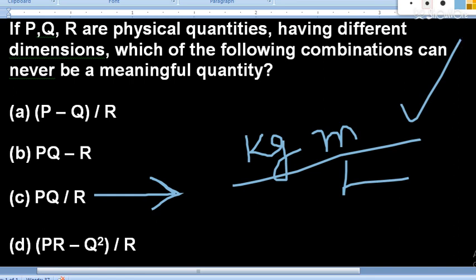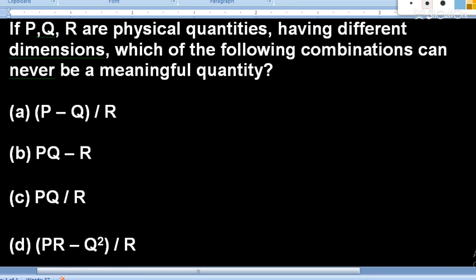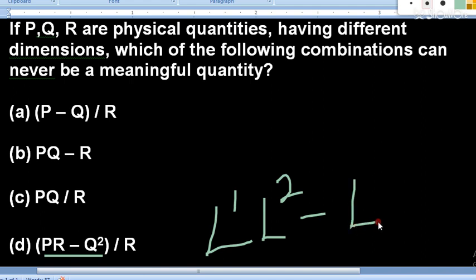And then it is the same thing, PR minus Q. In this case again you can take the example: L raised to the power 1 for P, L raised to the power 2 for R, and L raised to the power 3 for Q. So PR is L cubed, minus Q, which is L raised to the power 3.